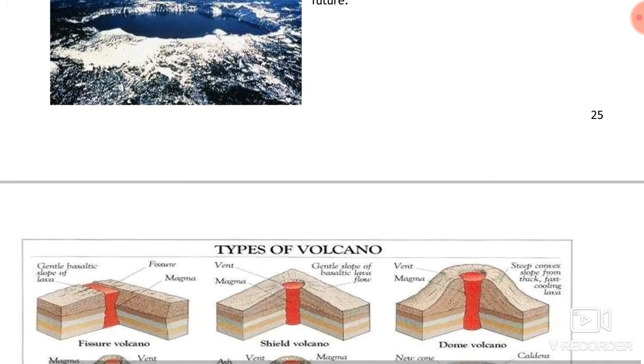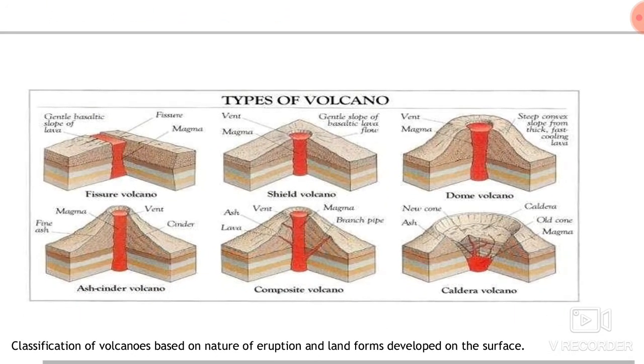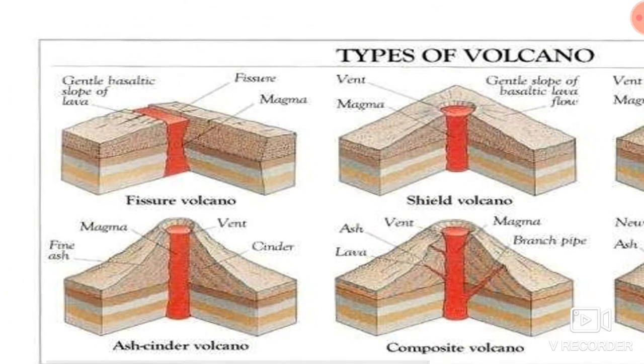Now we will study the types of volcanoes on the basis of the mode of eruption. There are many types of volcanoes given in this picture. Here you can see the first one is the fissure eruption or fissure volcano.